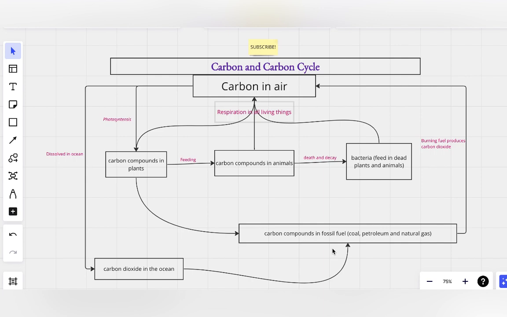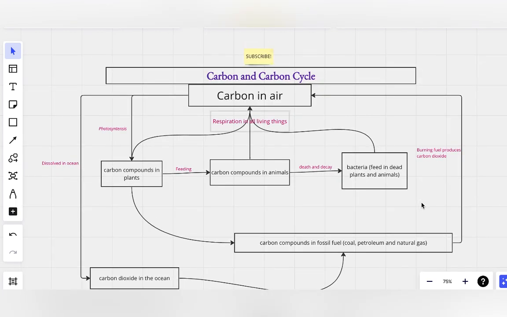Now, carbon is found in the earth's crust as a free element in two forms, meaning it has two allotropes. One is what we call diamond.